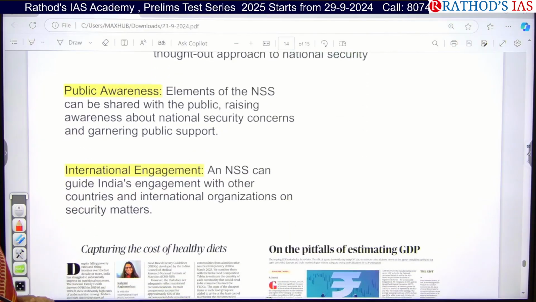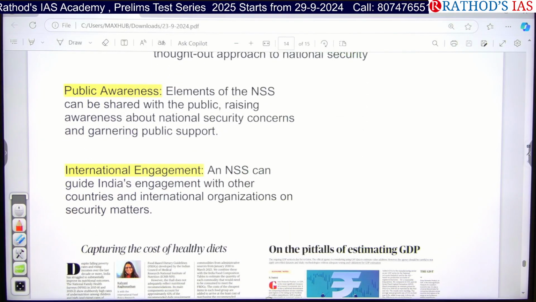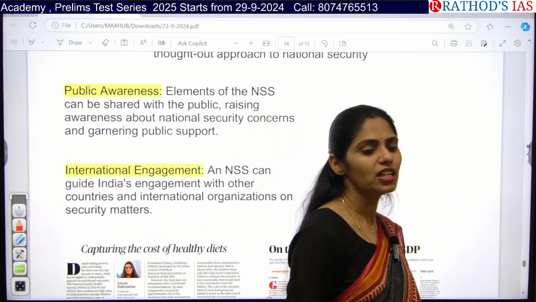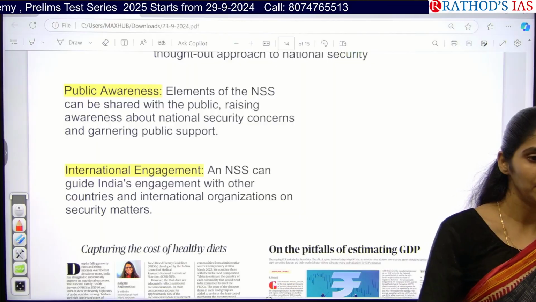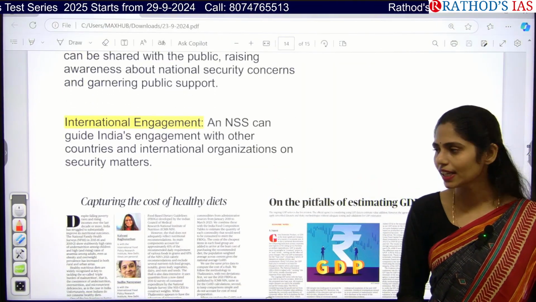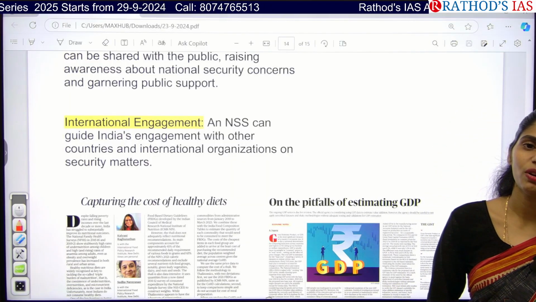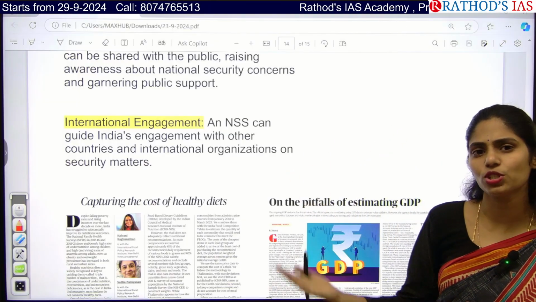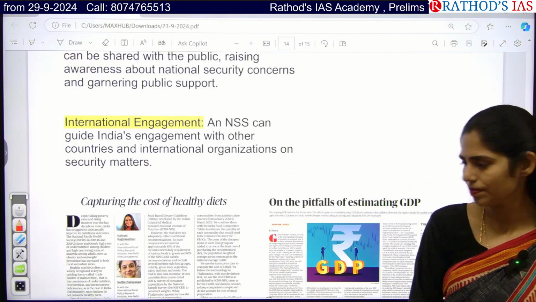And even people will be getting awareness about how the government is focusing on the security of our country, how the government is spending more for the security of the people. And next one is we can also have international engagement with other countries so that other countries will also be helpful in this extreme situation if you are having any security threat.